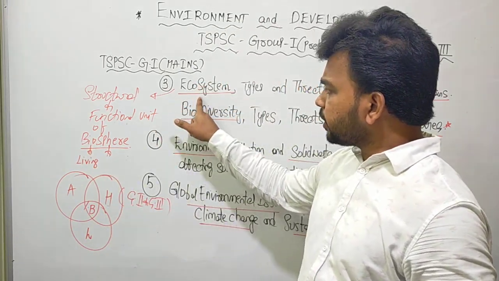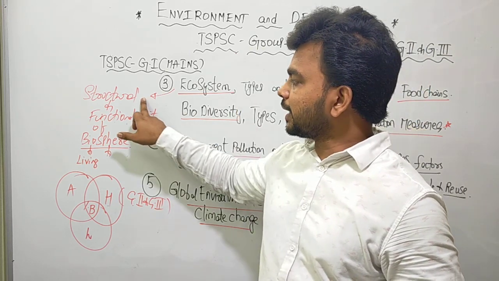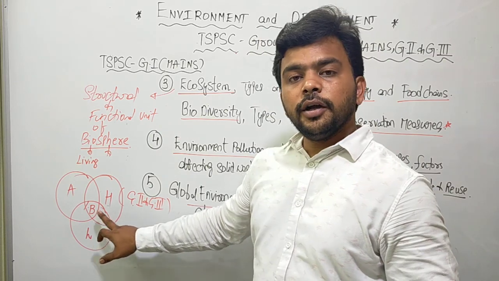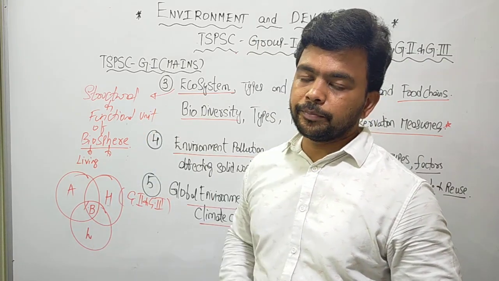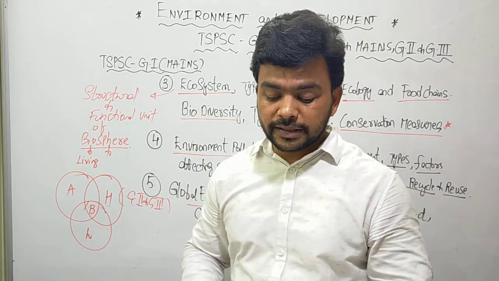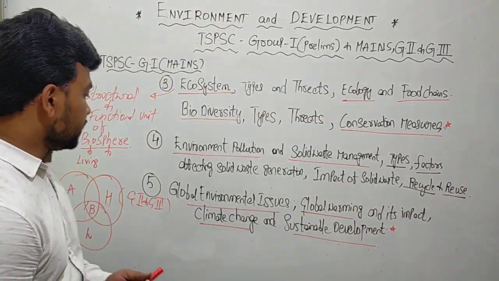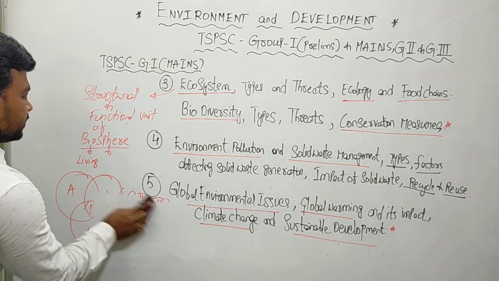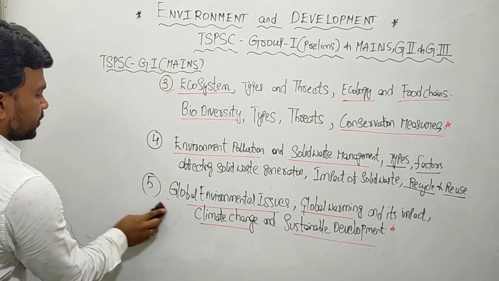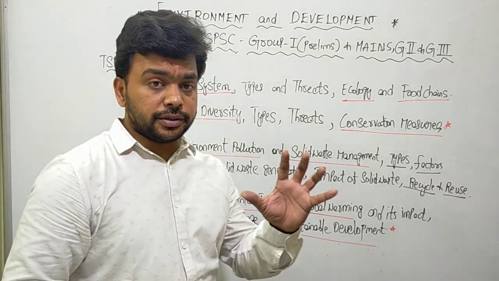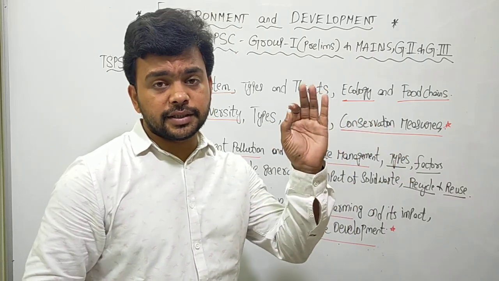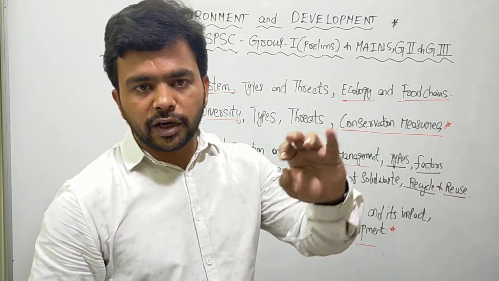So what is ecosystem? We started with the ecosystem. It is called a structural and functional unit of the biosphere. I told you, in the biosphere all living forms will reside, but they reside in various ecosystems. Just try to understand here very clearly. It is the structural and functional unit of a biosphere. That means an ecosystem will have a certain structure, and every ecosystem will perform certain functions.